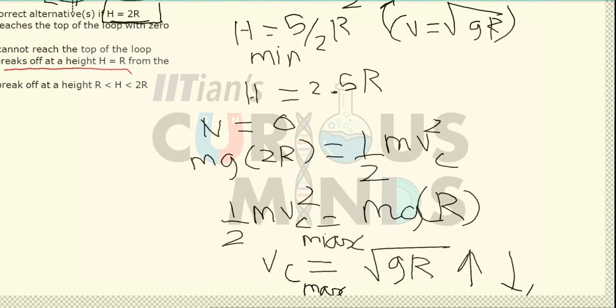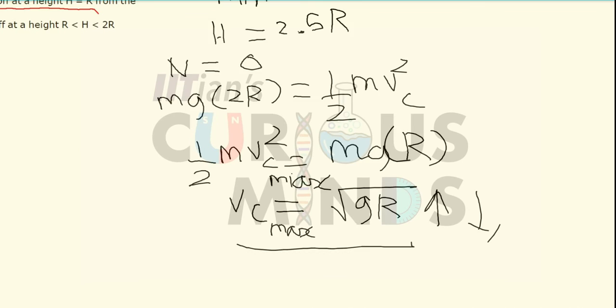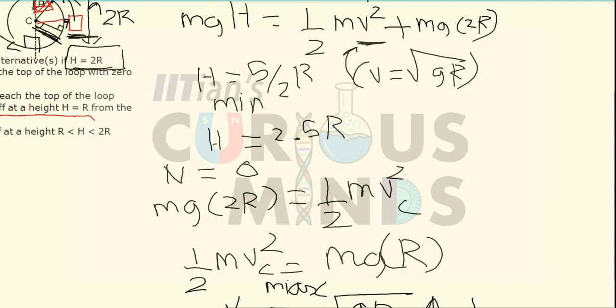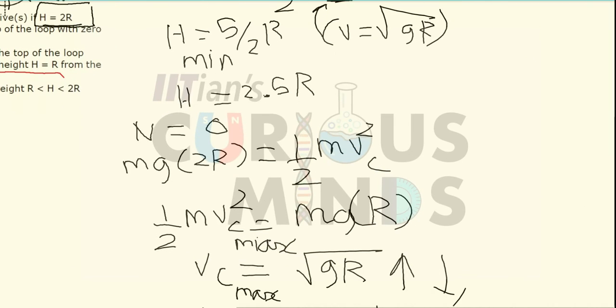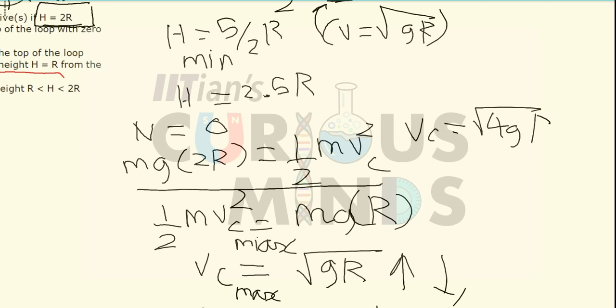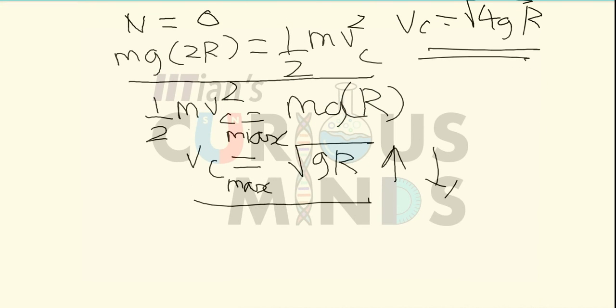So now the maximum velocity required is root gr, but let us see how much velocity is provided. If I calculate the value using this part, vc will be equal to root 4gr. So the actual velocity obtained is root 4gr, but the velocity required for break off is root 2gr.